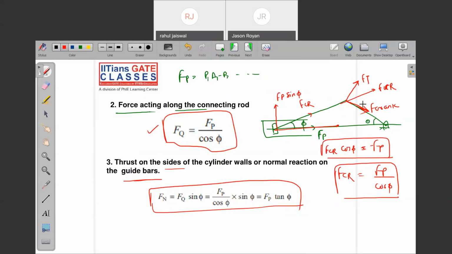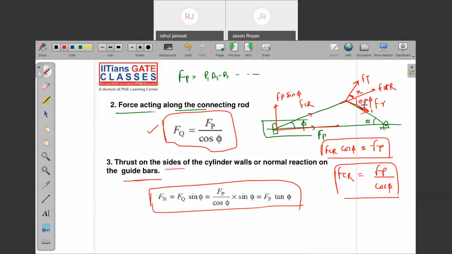Note down, the force acting radially, let me call it radial, FR. This is theta plus phi. Both FT and FR are perpendicular.